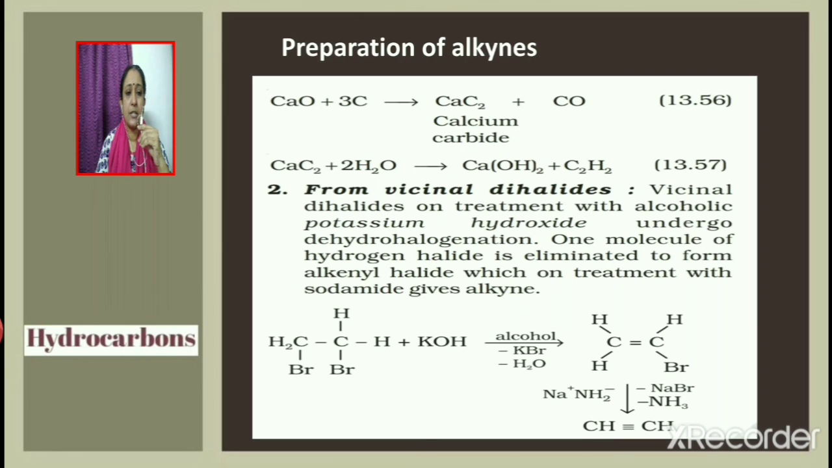Now consider the example given here, which is 1,2-dibromoethane. It is a vicinal dihalide. When treated with alcoholic potassium hydroxide, it eliminates a molecule of potassium bromide and water, and thus an alkenyl halide is obtained. This on treatment with sodamide, NaNH2, eliminates sodium bromide and ammonia, and thus produces ethyne, which is C2H2.